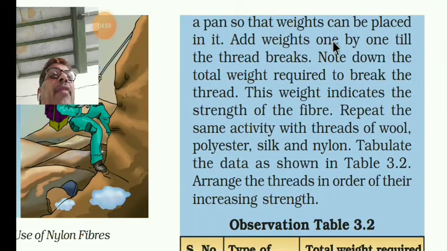Add weights one by one till the thread breaks. Note down the total weight required to break the thread. This weight indicates the strength of the fiber.